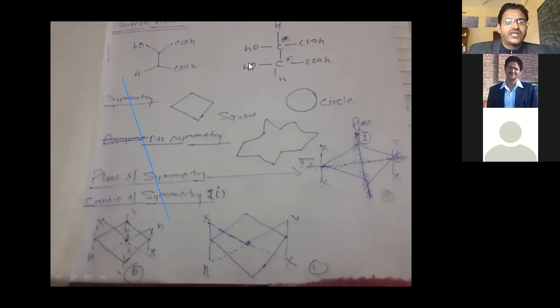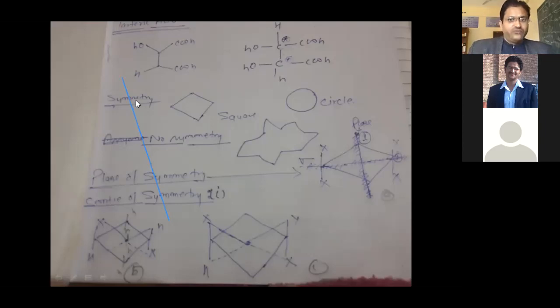Overall, the compound cannot rotate plane of polarized light in any direction. And this is because there is symmetry, and that symmetry is called plane of symmetry, right?